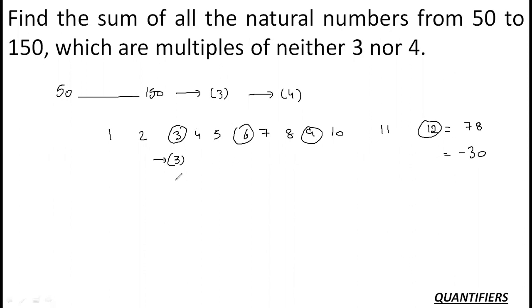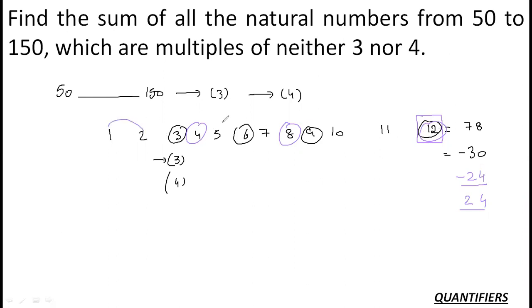And then let me think that I am removing the multiples of 4. So if I am removing the multiples of 4: 4, 8 and 12. So 4 and 8, 12 and 12, 24. Right? So 78 minus 30, 48, 48 minus 24, 24. Now if you observe one thing, what have you done here? This number 12 is removed twice. One as a multiple of 3 and one as a multiple of 4. Now this is a basic flaw. Our answer is coming out to be 24, but what should be the answer actually?